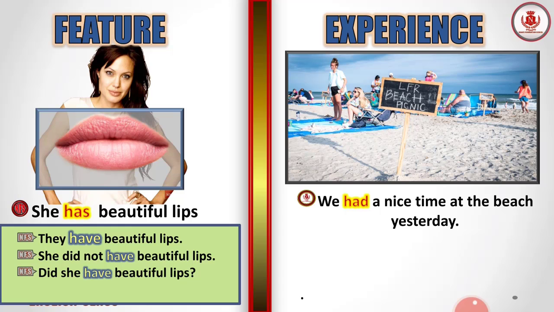So here's a question mark. So how do we call this? It's an interrogative sentence, or a question sentence. Understand? Because we are asking something. She had beautiful lips. Let's do it this way. Did she have beautiful lips? Yes, she had beautiful lips.